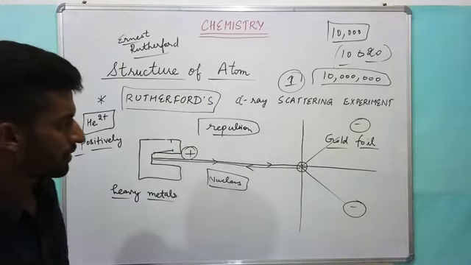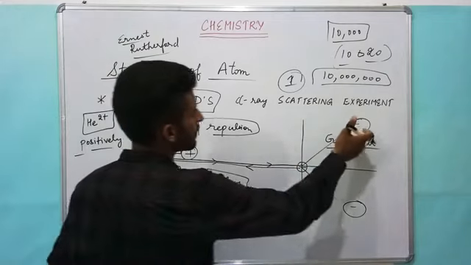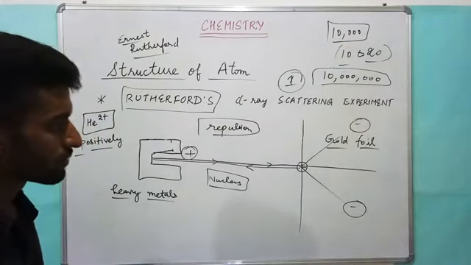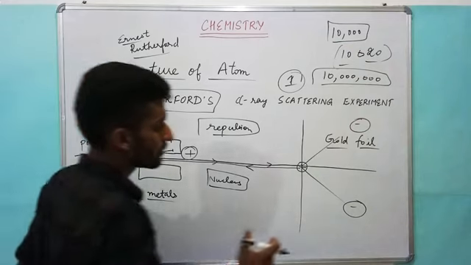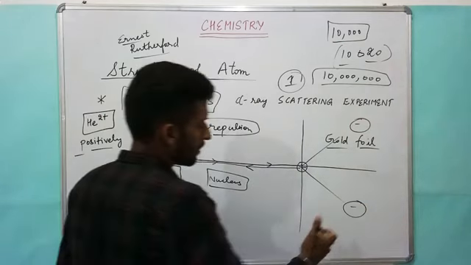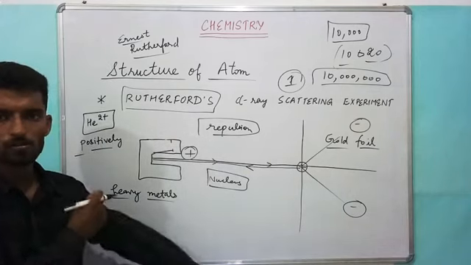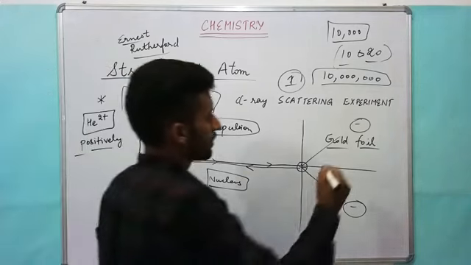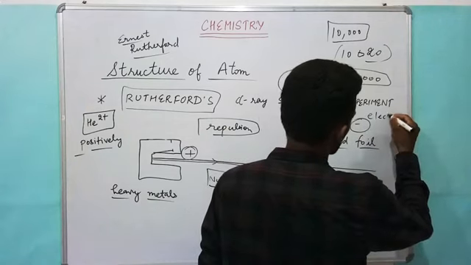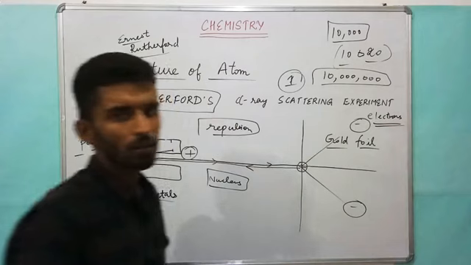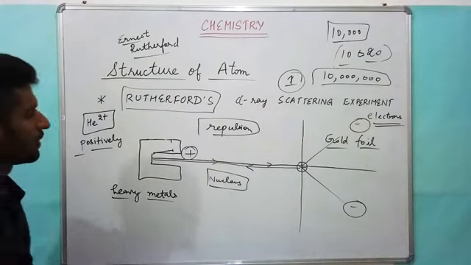Second, as some rays were deviating, like out of 10,000, 10 to 20 rays, that deviation was due to the presence of some negatively charged body, and later on it was discovered that those negatively charged particles are known as electrons, although earlier they were discovered in the form of cathode ray particles.